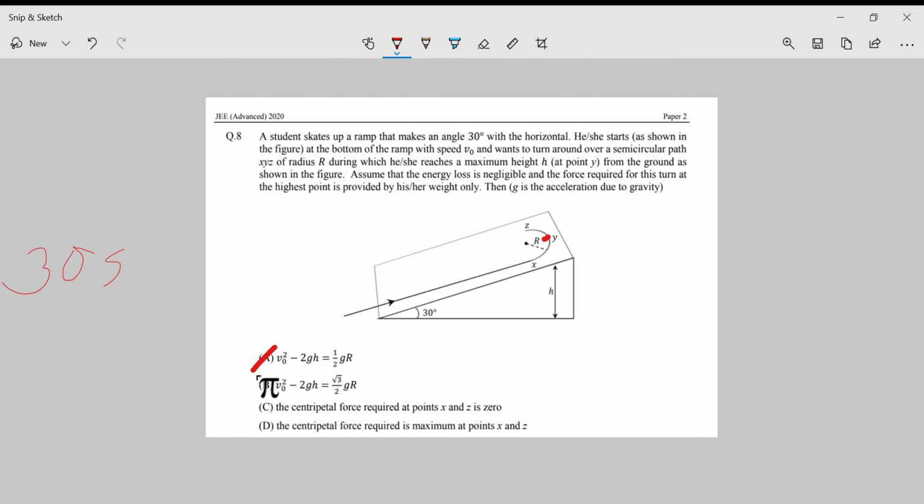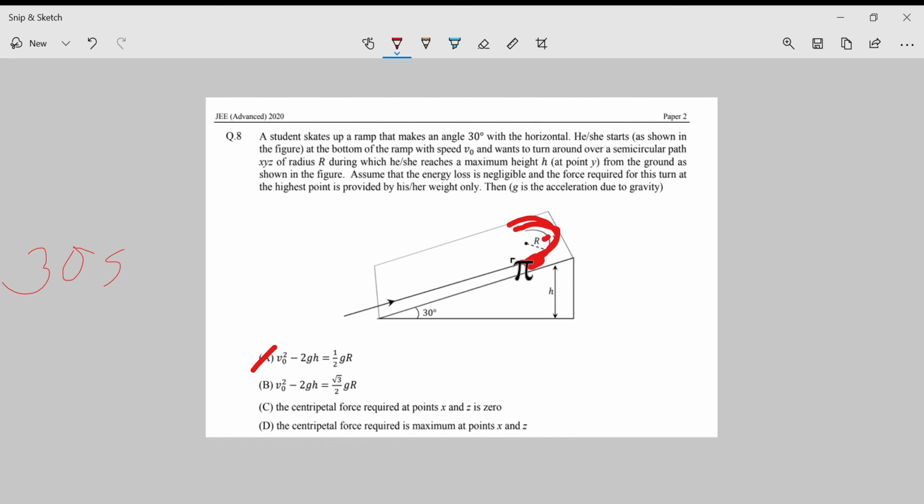Option A is correct. Now, centripetal force required at point X and Z is 0. Is that so? No. Because at this point, the guy has some velocity, right? He makes velocity and he goes here. Velocity increases, v square by r.